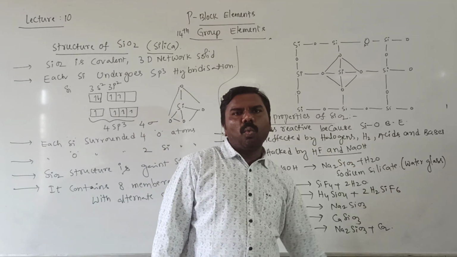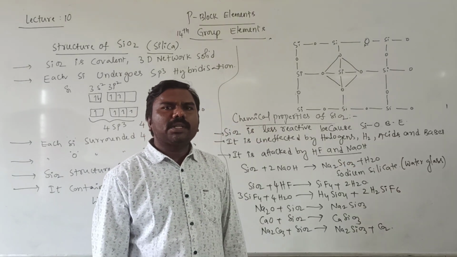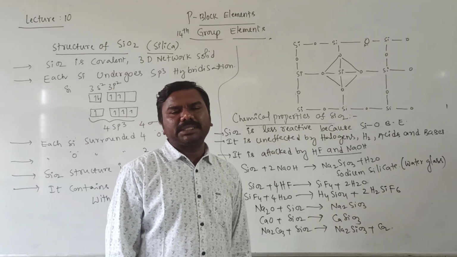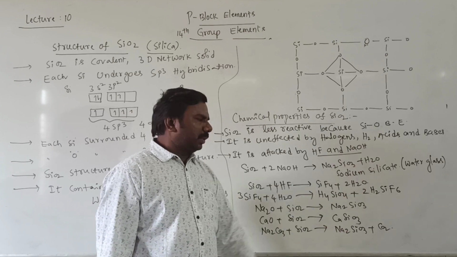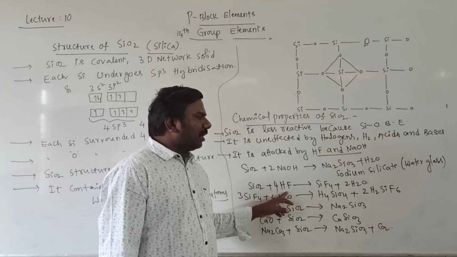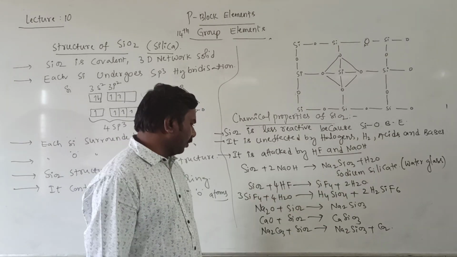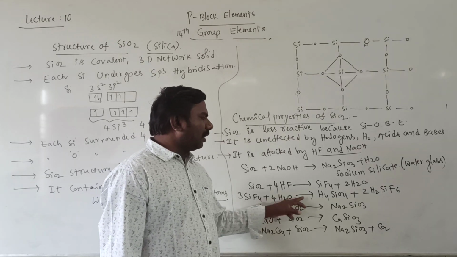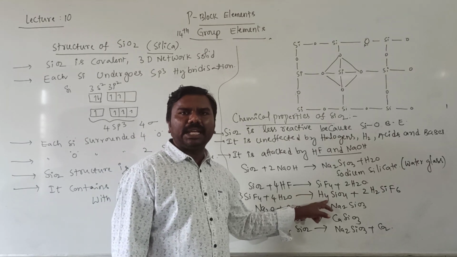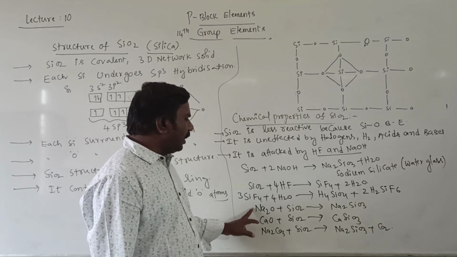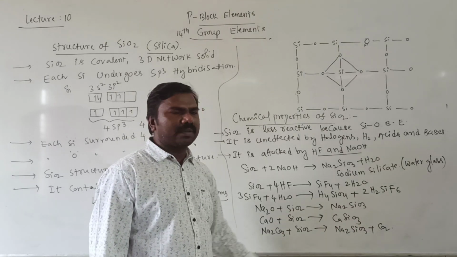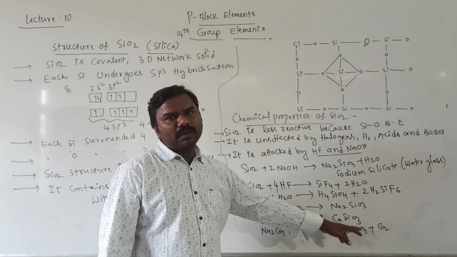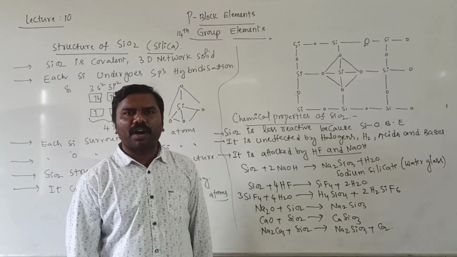Sodium silicate is called water glass. Water gas is CO plus H2. Water glass is Na2SiO3. With HF it gives SiF4. With SiF4 and water it gives orthosilicic acid. With Na2O, sodium silicate. With CaO, calcium silicate. With Na2CO3, sodium silicate will be formed.